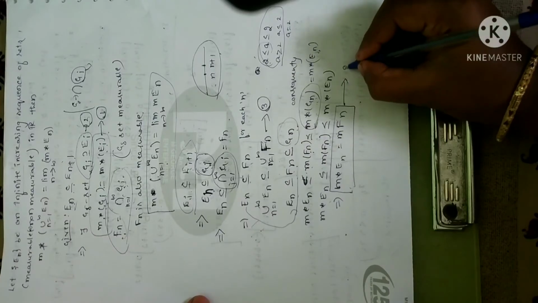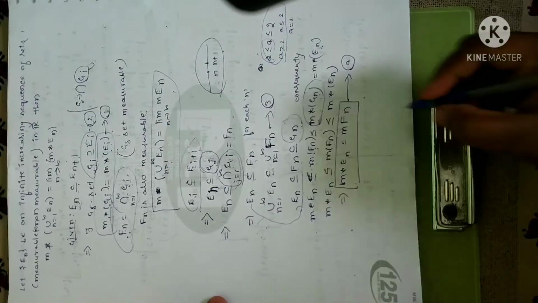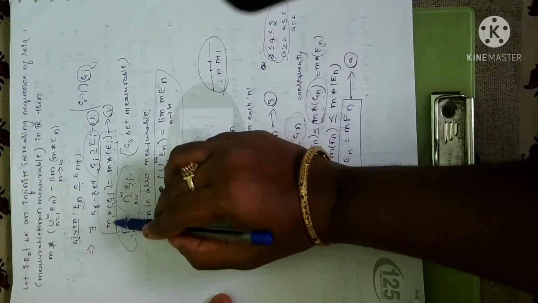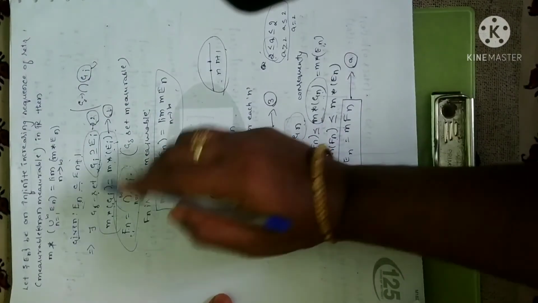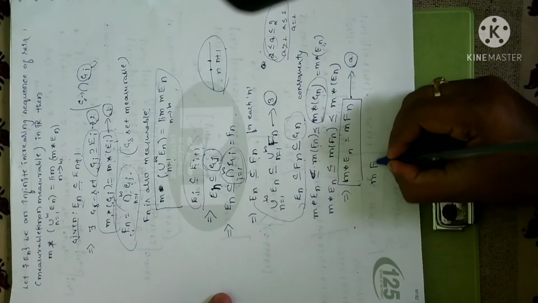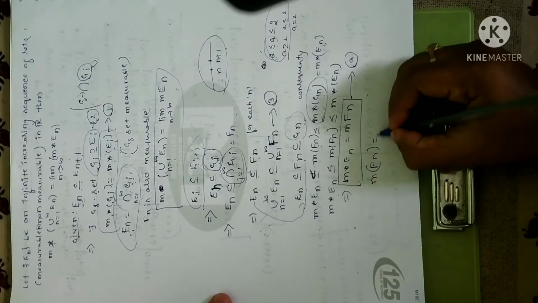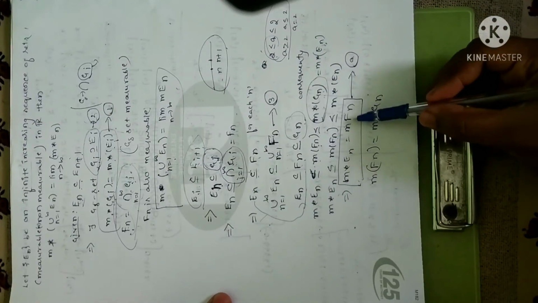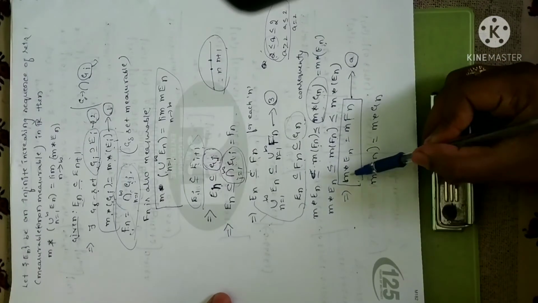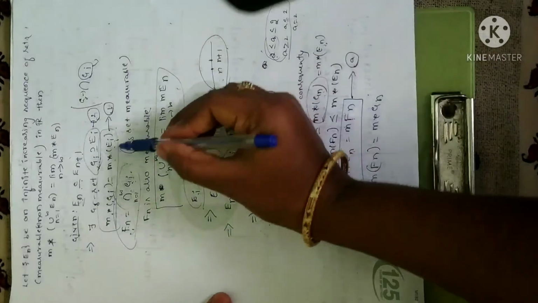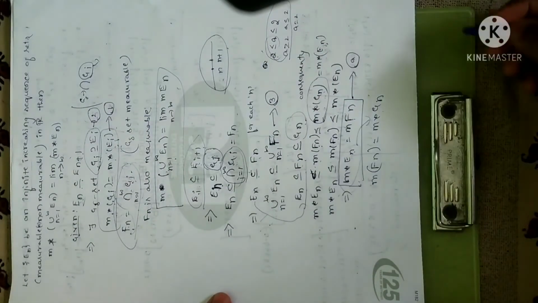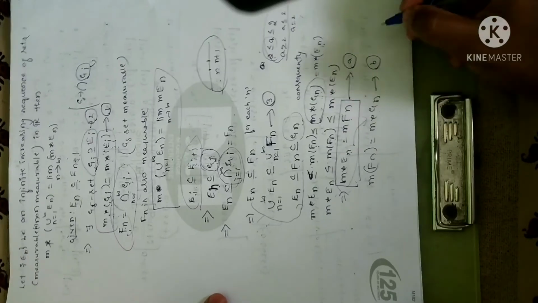Now I have arrived at this expression. Let me take this as, say, equation A. Fine. Now look at equation 1. What we have obtained is measure of En is equal to measure of Gn, right? Let me write that. So I can write m of Fn will be equal to m star of Gn. Why? Because what we have arrived at is m of Fn as m star of En, right? So m star of En will be equal to m star of Gn. I have just replaced this value with this. Clear? Let me take this as equation B.